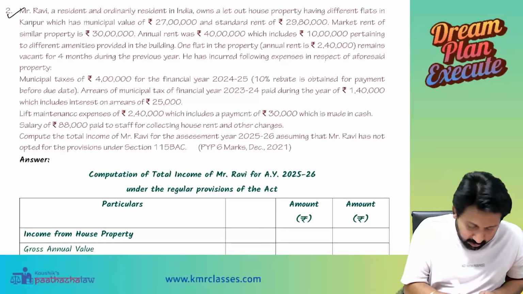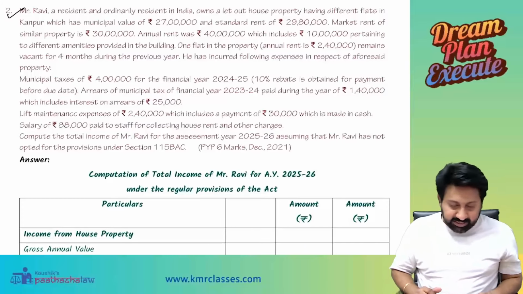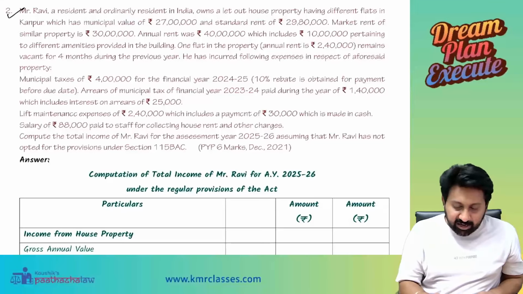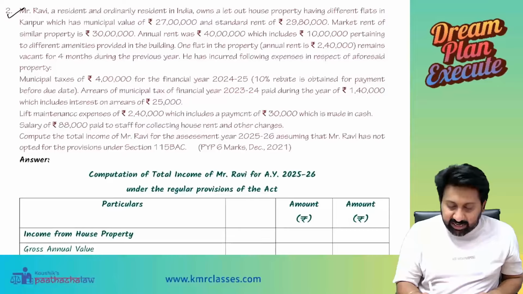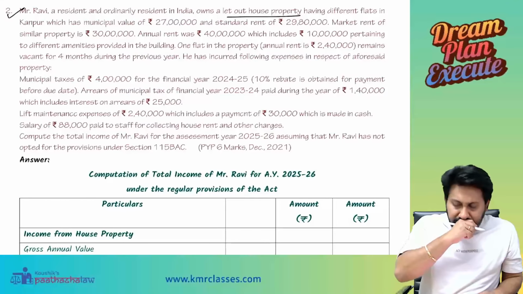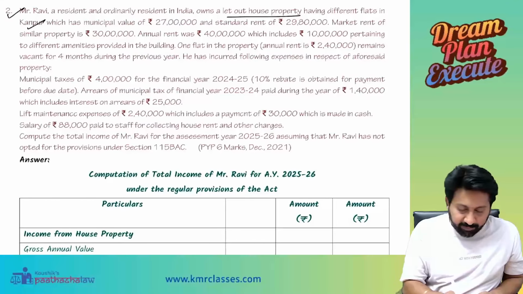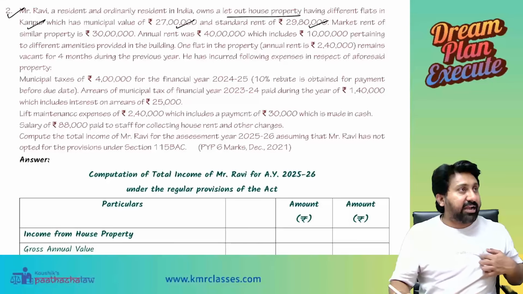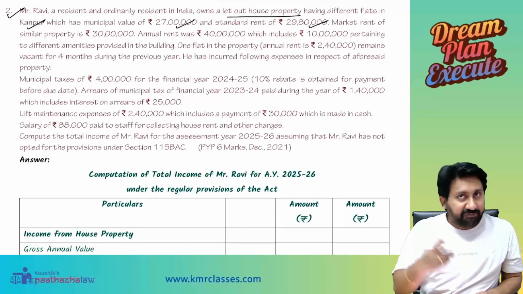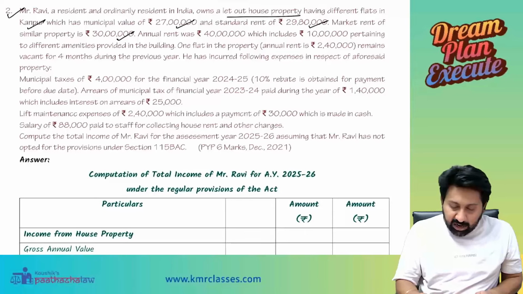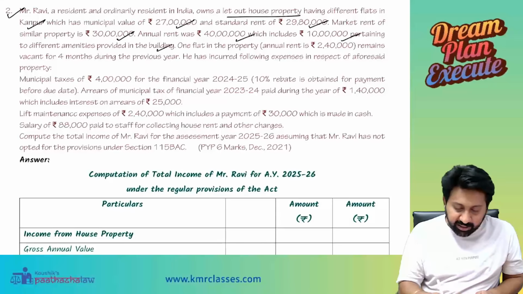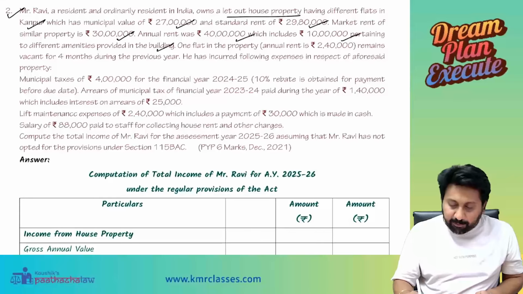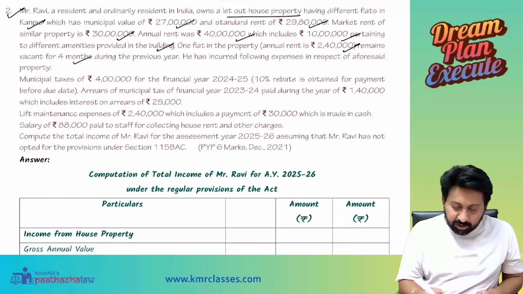Question number 2. Mr. Ravi, resident and ordinary resident in India, owns a let-out house property having different flats in Kanpur, which has a municipal value of 27 lakh, standard rent of 29 lakh 80,000, market rent and fair rent 30 lakh, annual rent 40 lakh, which includes 10 lakh pertaining to different amenities provided in the building. One flat in the property, annual rent 2,40,000, remains vacant for 4 months during the previous year.